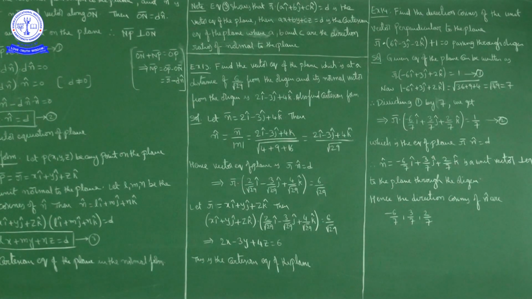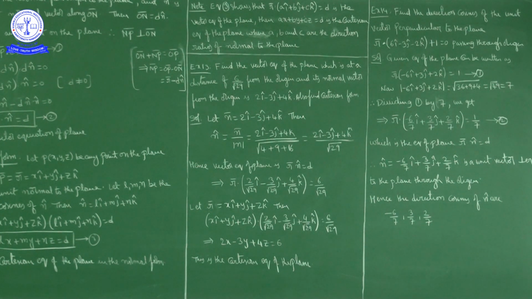Okay, next question. Example 14: find the direction cosines of the unit vector perpendicular to the plane R bar dot 6i cap minus 3j cap minus 2k cap plus 1 is equal to 0, passing through origin. Okay, what we have to find? We have to find the direction cosines of the unit normal vector to this plane.